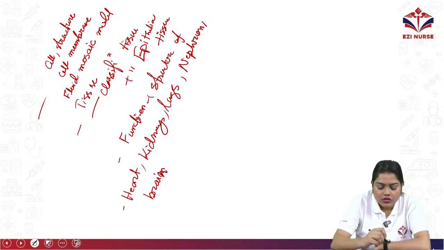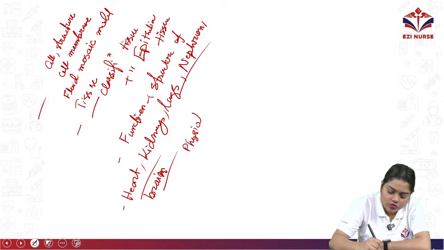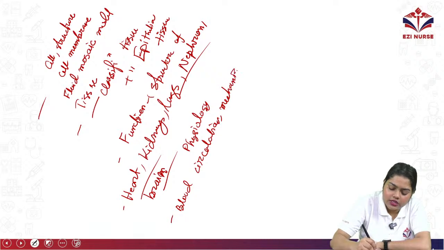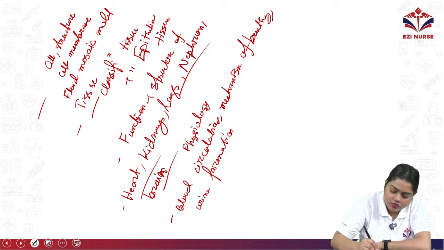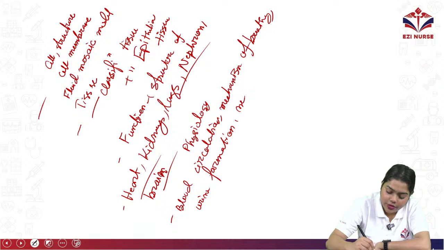Okay, these are the most common ones, and especially for the physiology: blood circulation, mechanism of breathing, urine formation, then also negative feedback.